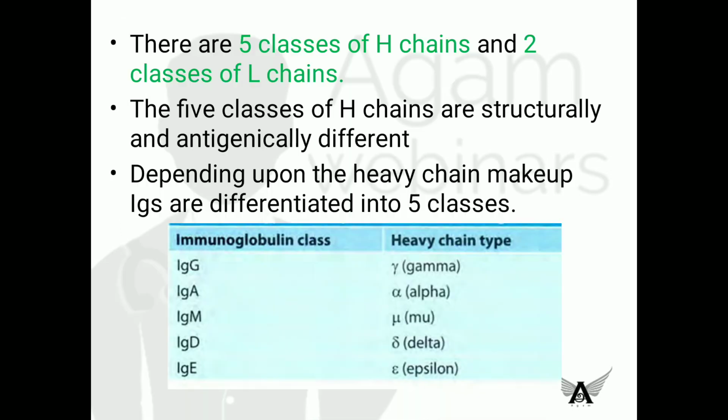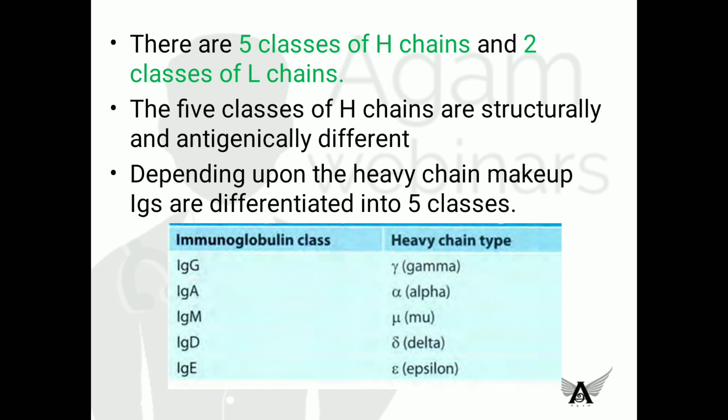Next, moving on, there are five classes of heavy chains and two classes of light chains. These different classes of heavy chains are different both structurally and antigenically. So the immunoglobulins, depending on the heavy chain makeup, are divided into five classes. Let's see the class and the heavy chain type present in them. Immunoglobulin G has gamma type of heavy chain.